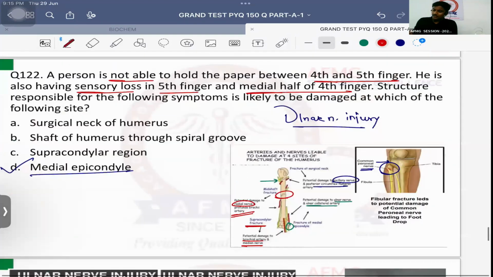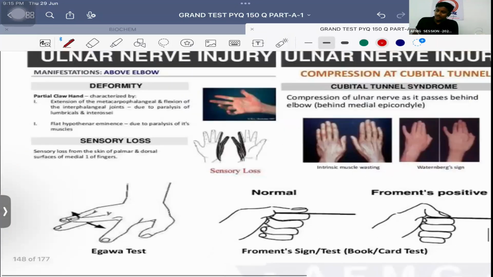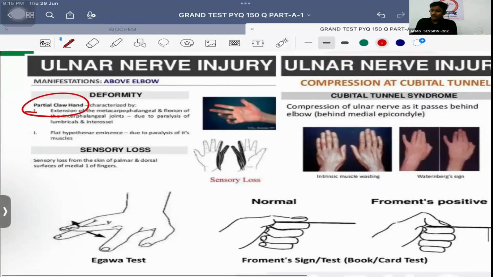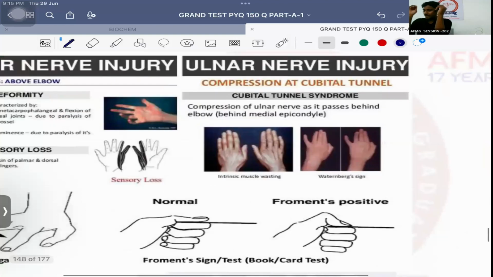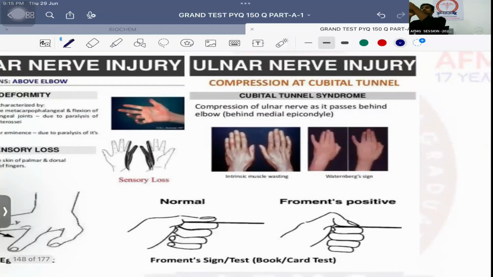ठीक है. Ulnar nerve injury important है. Causes which kind of deformity? Partial claw hand. It causes sensory loss from medial 1.5 fingers, ventrally as well as dorsally. दोनों तरफ से वही करता है. Then which sign is this? I'm not able to adduct this little finger, known as Wartenberg's sign. So Wartenberg's sign will be positive.